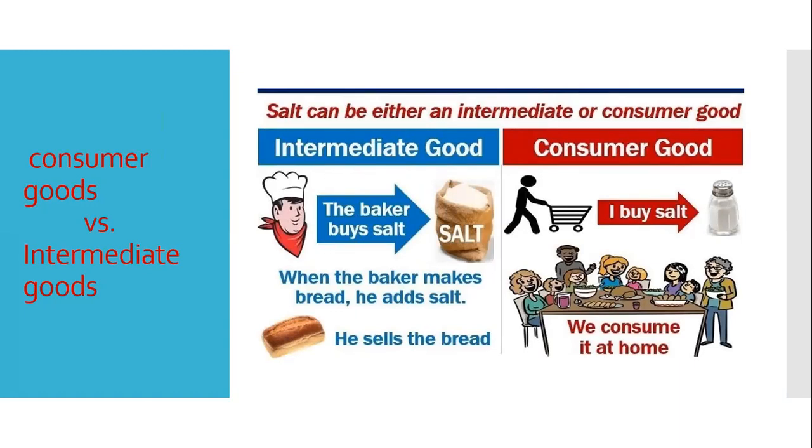When the salt is on the table and we are consuming it, that time it is a consumer good. But when it is used for producing bulk items to sell in the market, then it is used as an intermediate good.